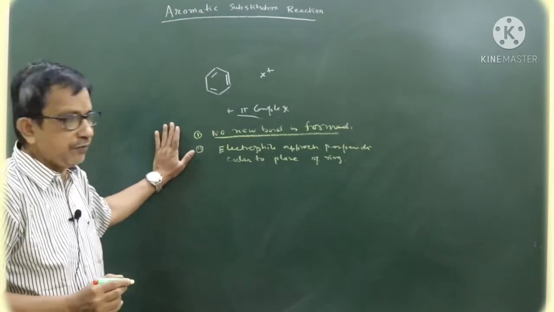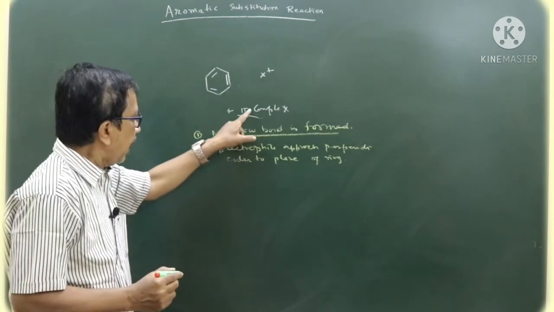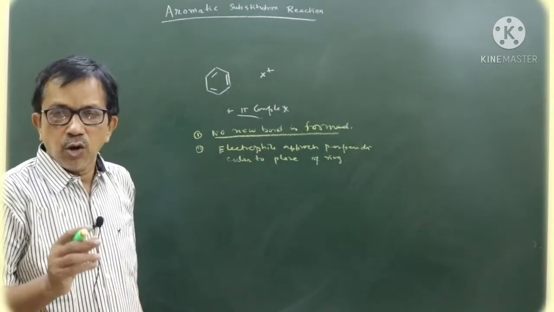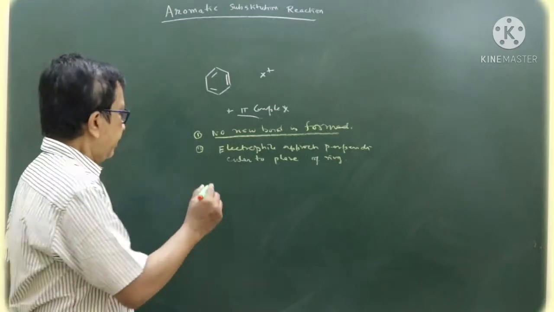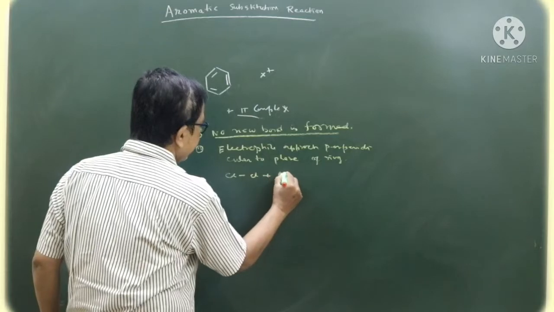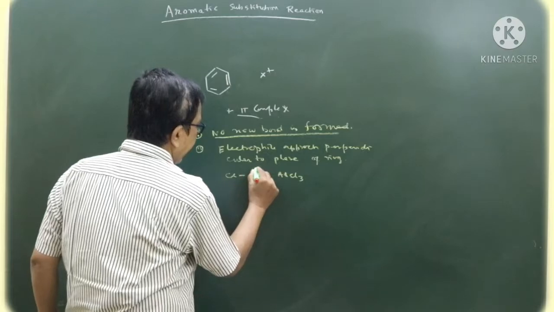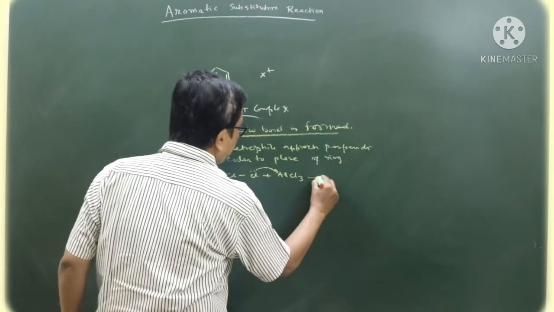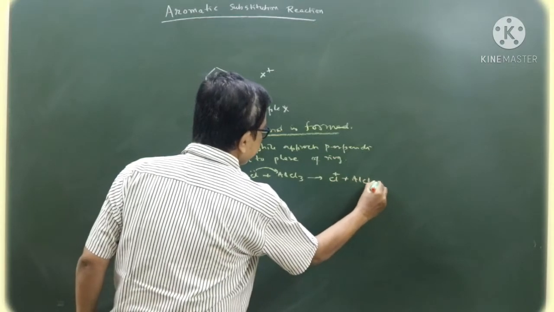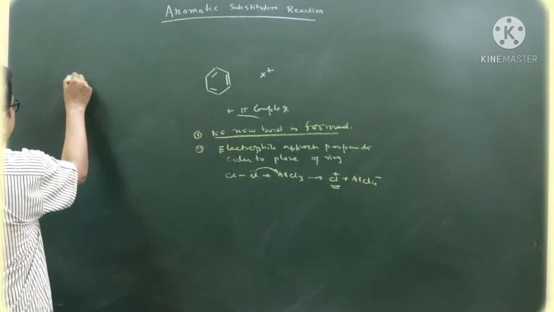Now I will do a quick revision of what we have done in the previous class. When a halogen, as for example chlorine, is treated with a Lewis acid, suppose this is the chlorine molecule, this is the Lewis acid AlCl3. AlCl3 polarizes the chlorine molecule to produce Cl plus AlCl4 minus. This is the electrophile formed. This electrophile attacks benzene.